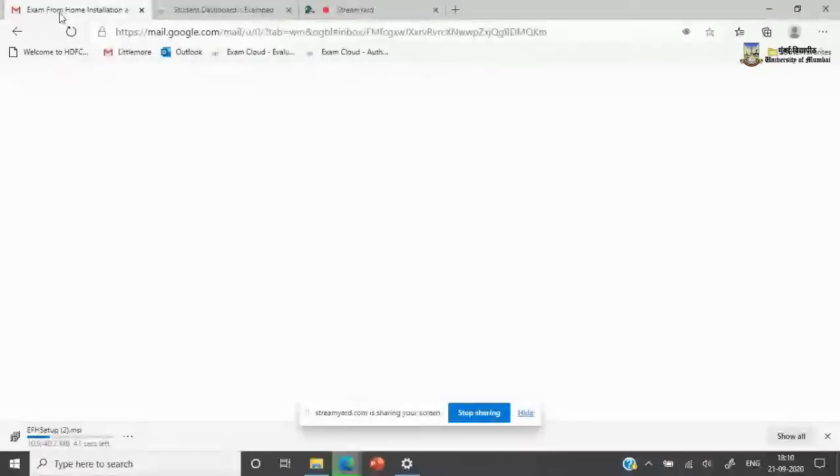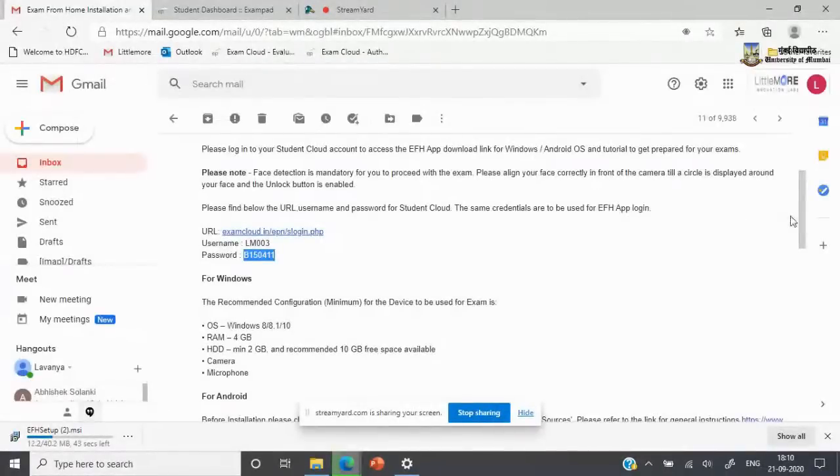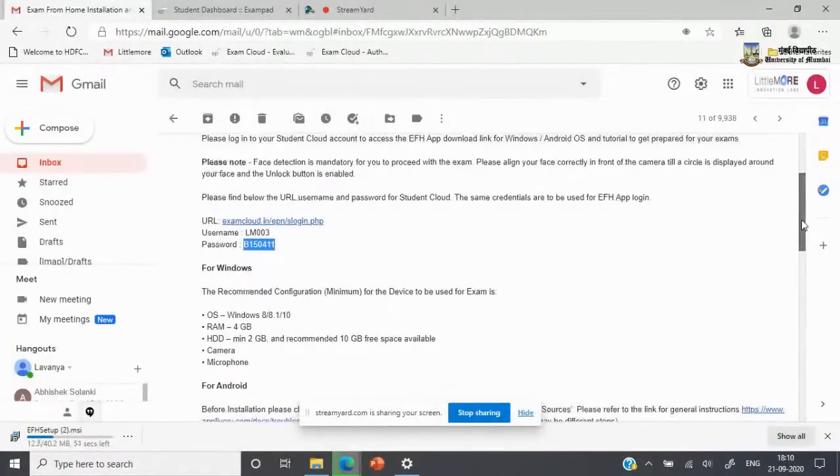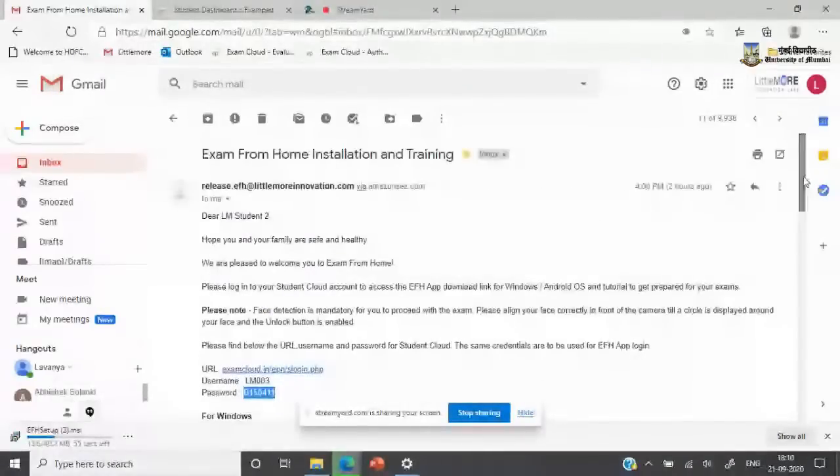In the meantime, let's go back to the email that was presented to you and look through what has actually been said. First and foremost, face detection is mandatory for anyone to proceed with the exam. So you must ensure that you are logging into the application. This information has been given to you on the email as well. So please note that when you're logging into the application, you must align your face correctly in front of the camera until a circle or square is displayed around your face.